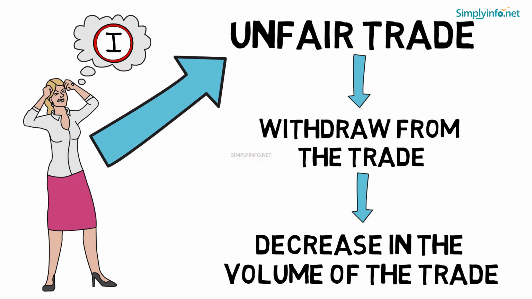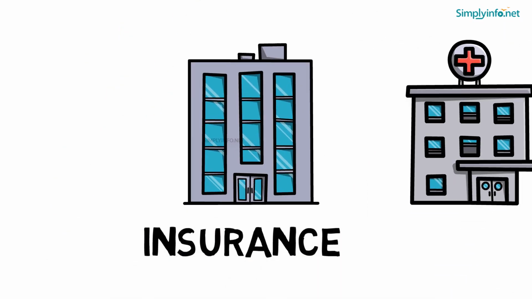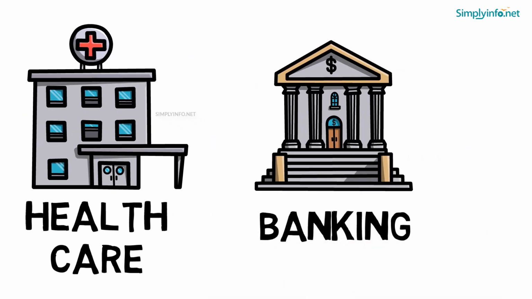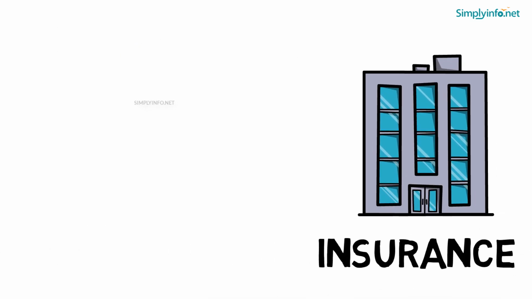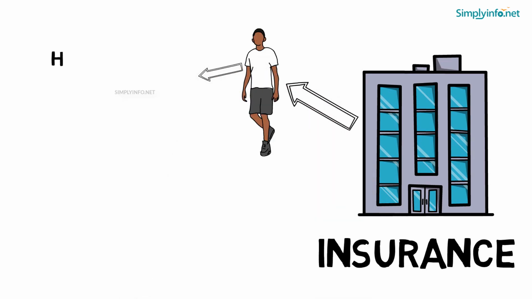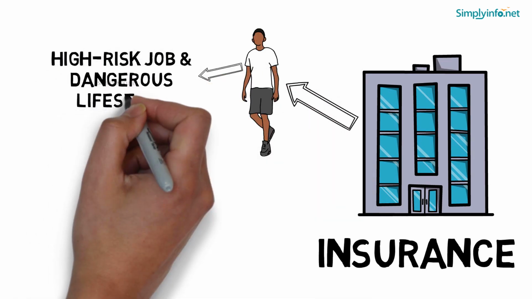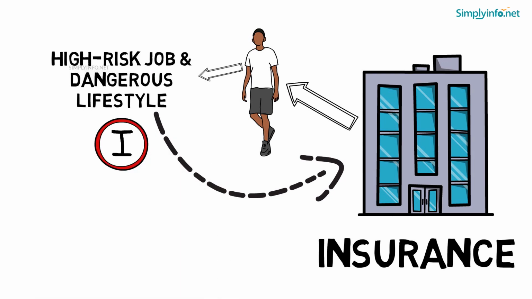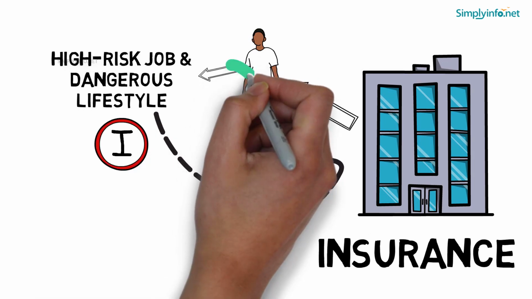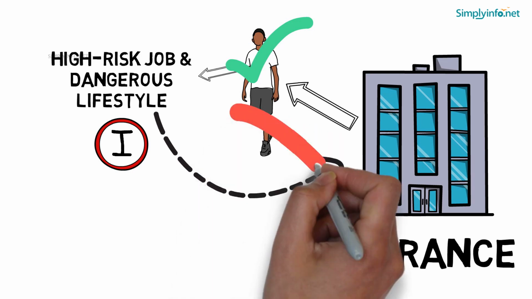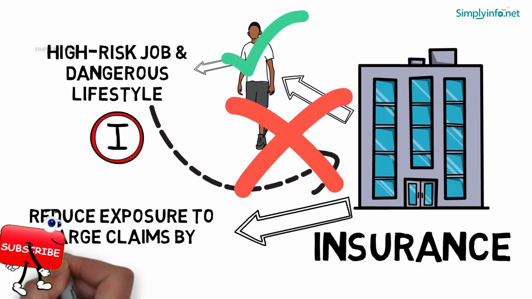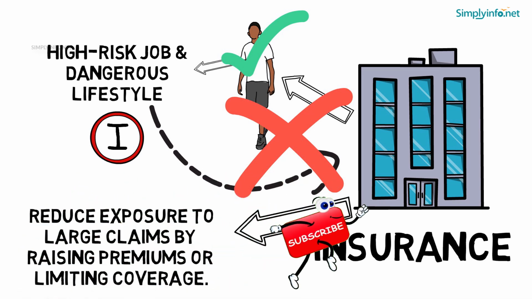Adverse selection happens in various fields like insurance, healthcare, banking, etc. For example, in insurance, an insured person with a high-risk job and dangerous lifestyle gets the policy without informing the insurance company. In this case, the buyer has more knowledge. To avoid this, the insurance companies reduce exposure to large claims by raising premiums or limiting coverage.